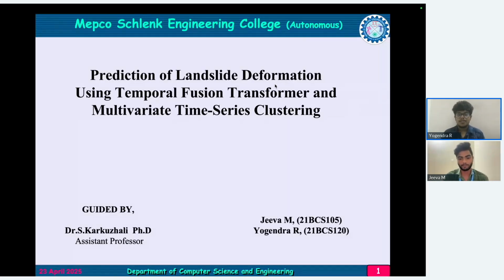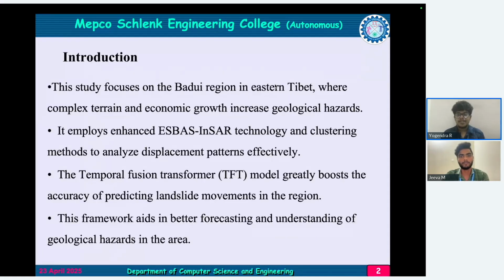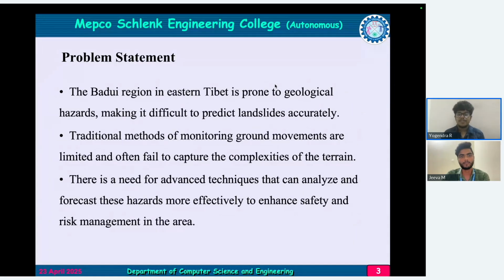Our project is prediction of landslide deformation using temporal fusion transformer and multivariate time series clustering. This study mainly focuses on the Badu region in eastern Tibet, which has complex terrain and economic growth that increase geological hazards. It employs enhanced InSAR sensor technology and clustering methods to analyze displacement patterns effectively. Mainly it uses the TFT model, which boosts the accuracy.